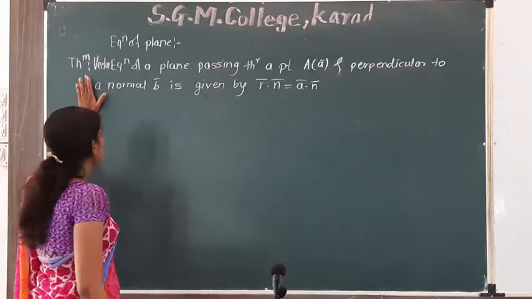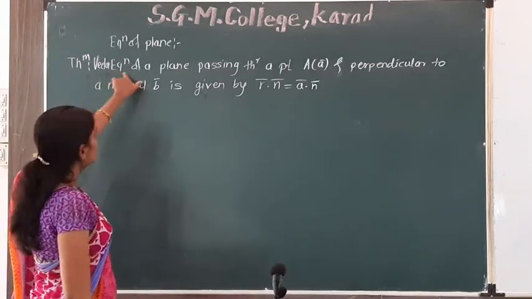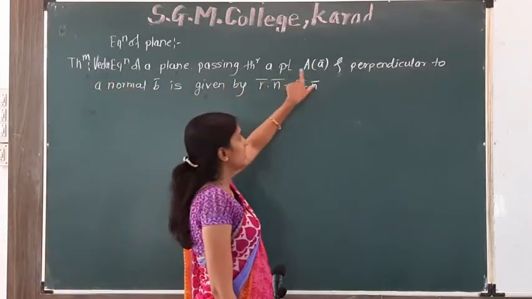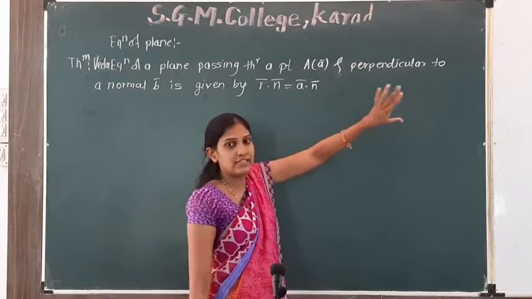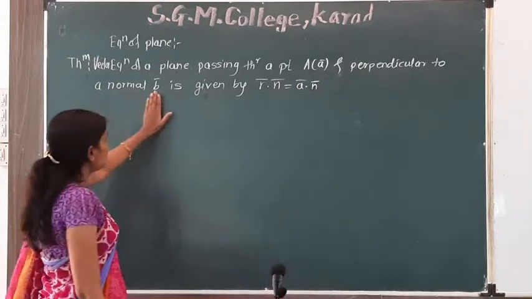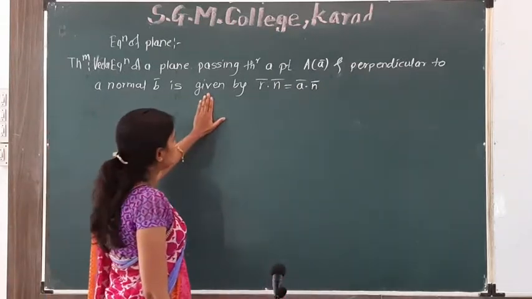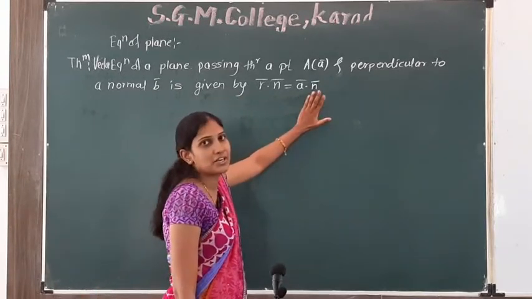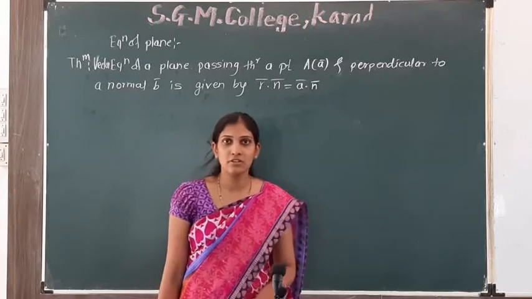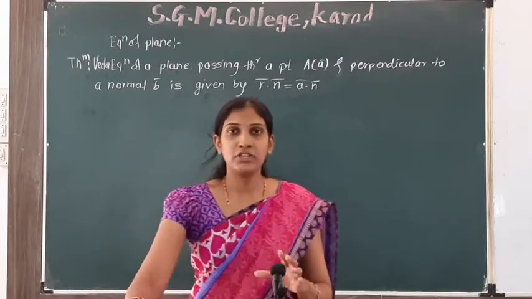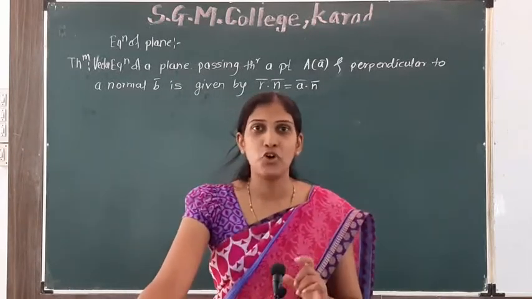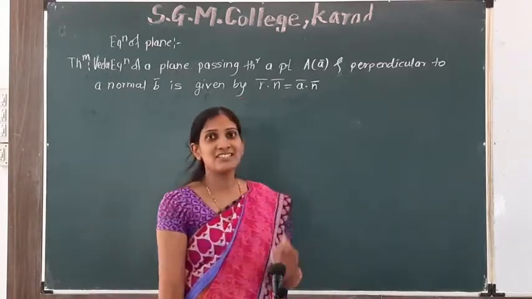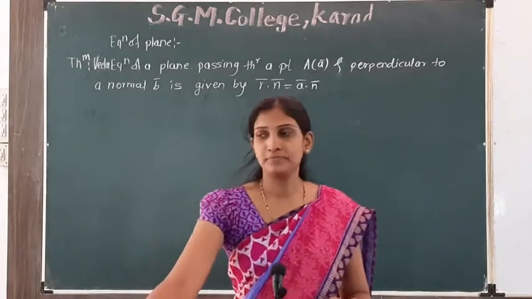Look at the first theorem. The vector equation of a plane passing through a point A of a bar and perpendicular to a normal n bar is given by r bar dot n bar is equal to a bar dot n bar. Firstly, we discuss the concept of normal.